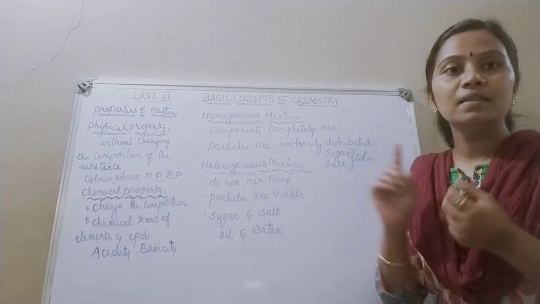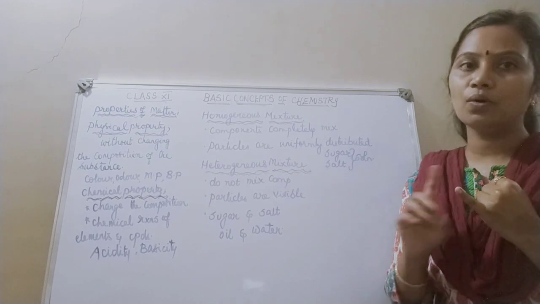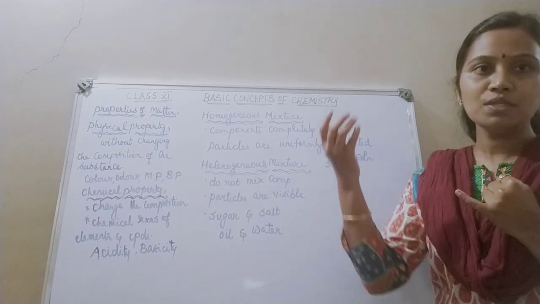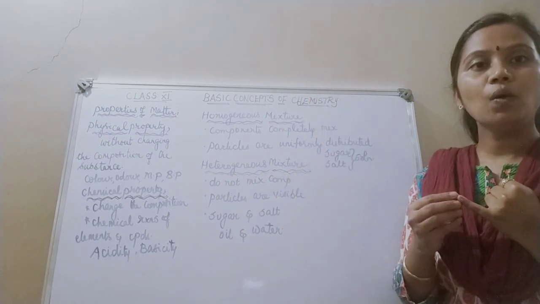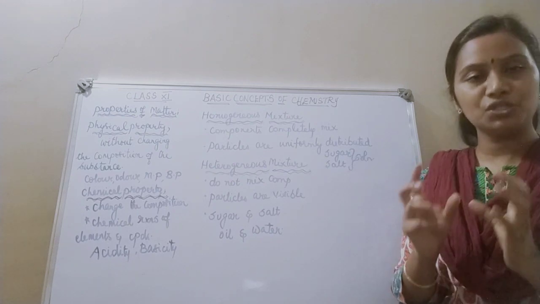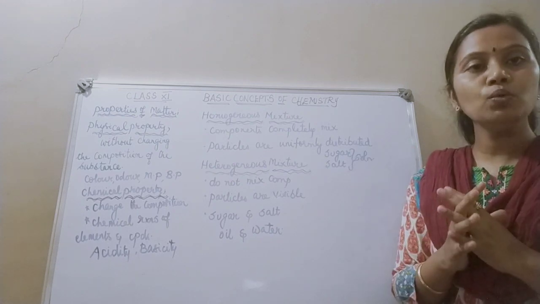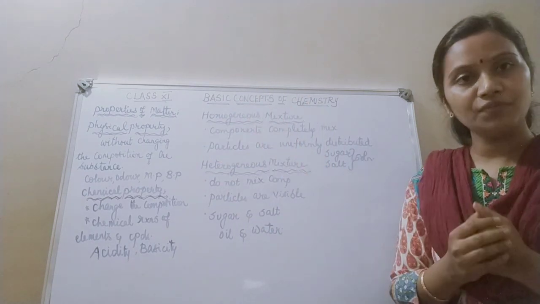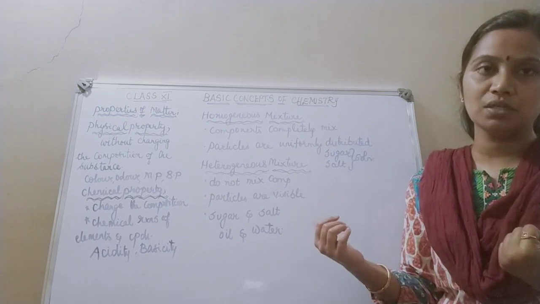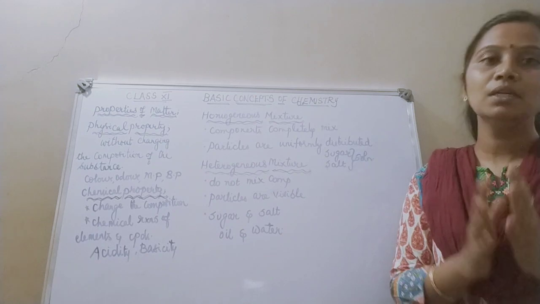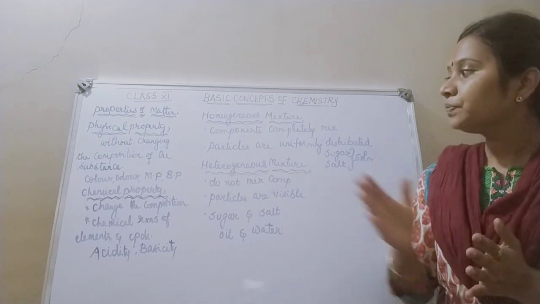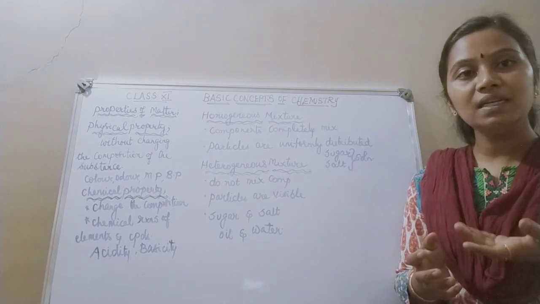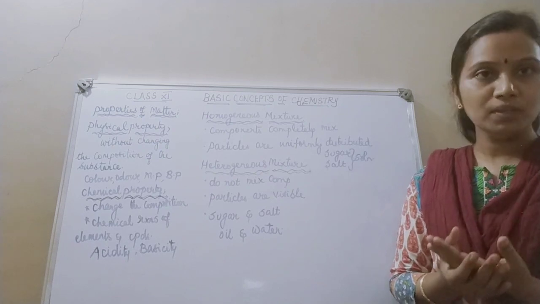So we have seen the classification of pure substances already. What is the classification of pure substances? It is nothing but atoms, molecules, elements, compounds. What is the second classification of matter? Mixture. What is a mixture? When you mix two or more elements in any proportion, I will be getting a mixture. Mixture is classified into homogeneous mixture and heterogeneous mixture. Homogeneous: completely mixed with each other, composition is uniform throughout the solution. While in a heterogeneous mixture, the particles do not mix completely with each other. The particles will settle at the bottom, so they are visible to the naked eye.